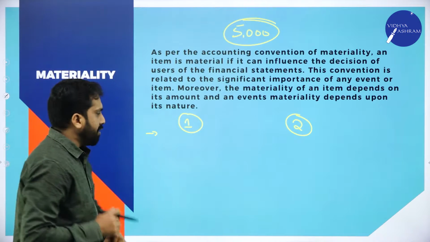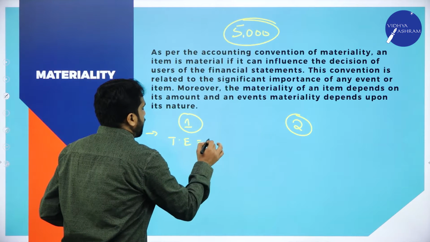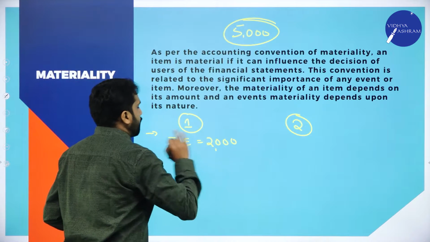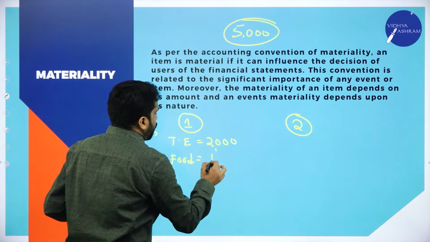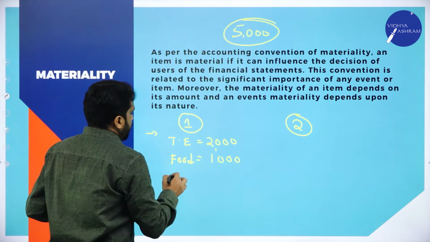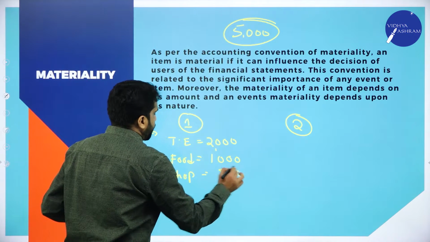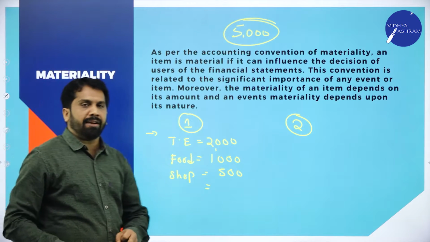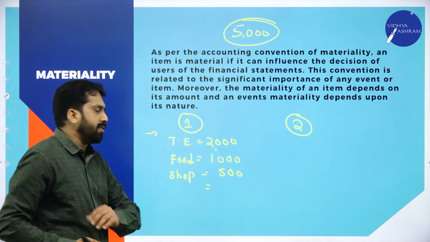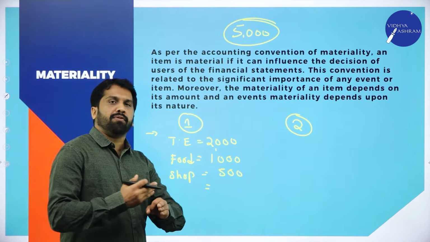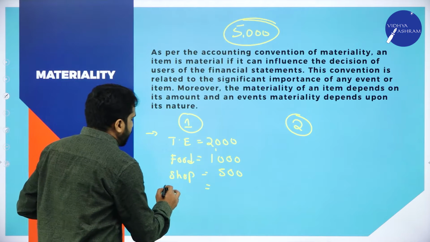How will you give it? For example, your traveling expenses are around 2,000. Your food expenses are around 1,000. Your shopping is around 500. And while traveling, you paid some road tax. You are going by a 4-wheeler or something, so you paid road tax. If you want to cross from one state to another state, you have to pay some tax. So some road tax.